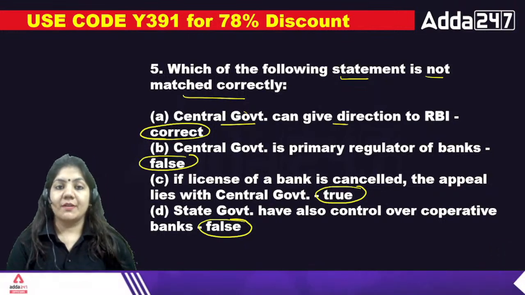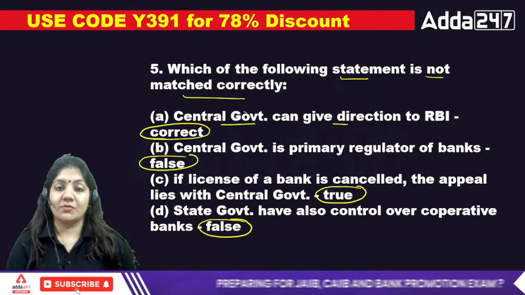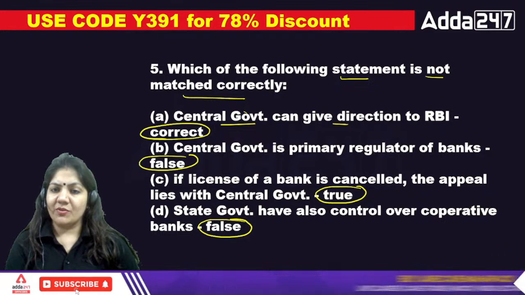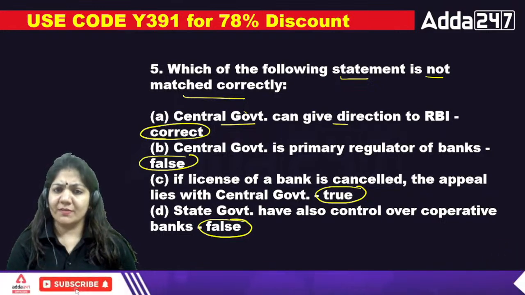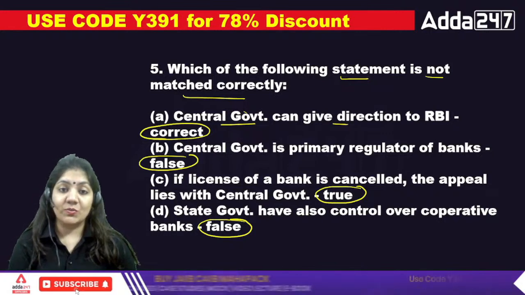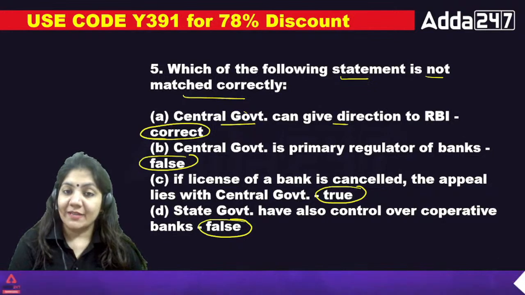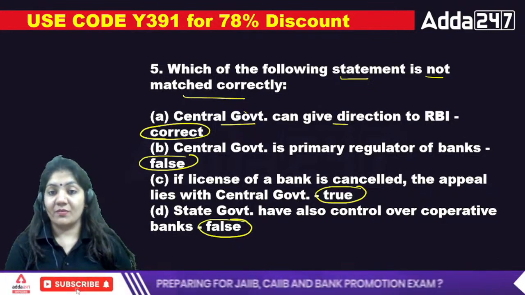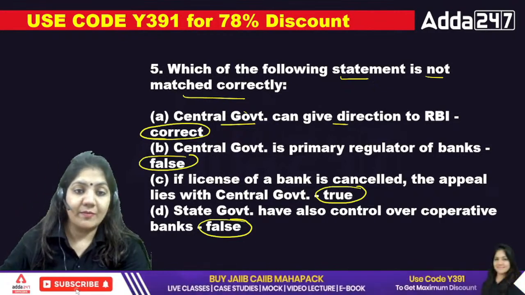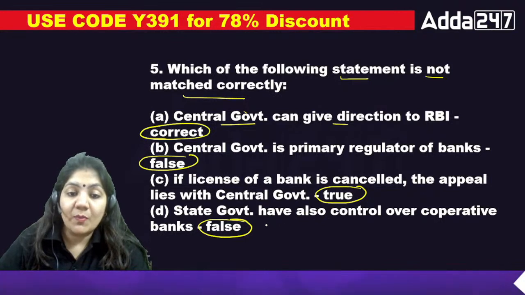Which of the following statements is not matched correctly? The central government can give direction to RBI. That is the correct one. The central government is the primary regulator of the bank. That is false. If the license of a bank is cancelled, the appeal lies with the central government. And the state government has power over the cooperative bank. So guys, for the fifth one, you can see that the state government has control over the cooperative bank. This is false.